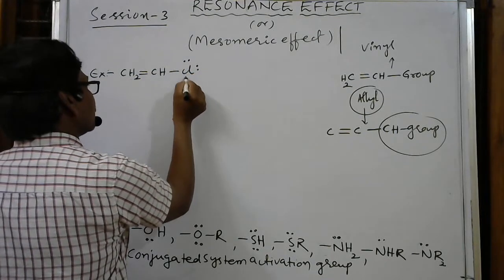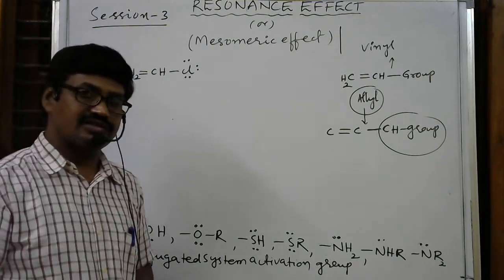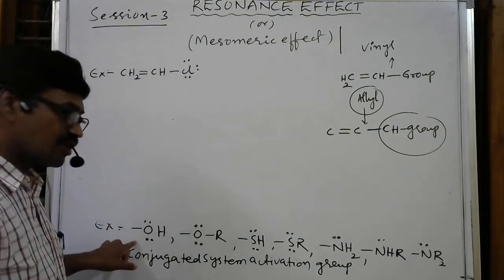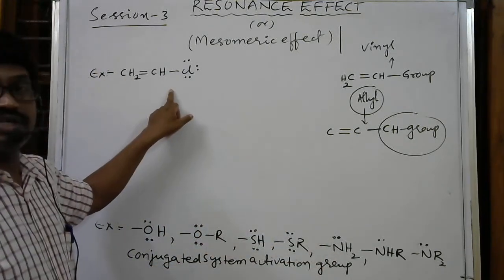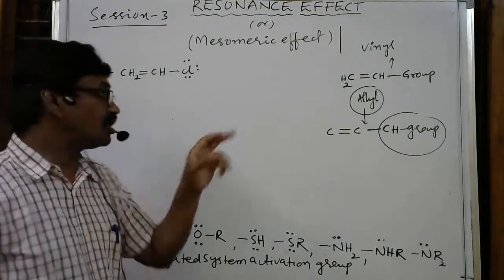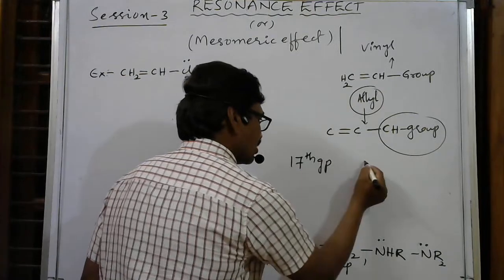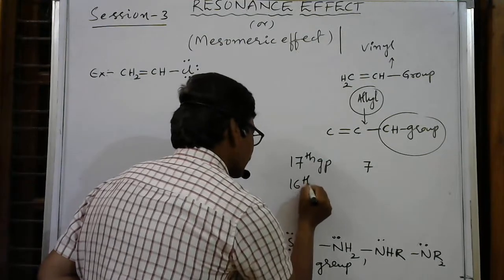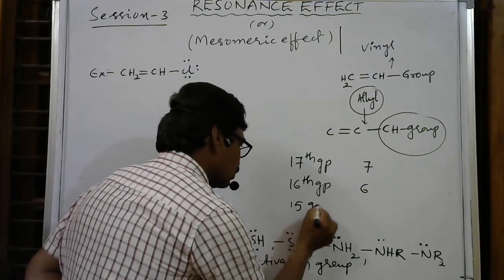Chlorine is a 17th group element. If you take a 17th group element, there should be three lone pairs of electrons. Just now I said, if it is a 16th group element, there should be two lone pairs of electrons. If it is a 15th group element, only one lone pair of electrons. A 17th group element contains three lone pairs of electrons. Why? Because here it can form only one bond. Total number of valence electrons in a 17th group element is 7. 16th group elements have 6 valence electrons. Here a 15th group element has 5 valence electrons.